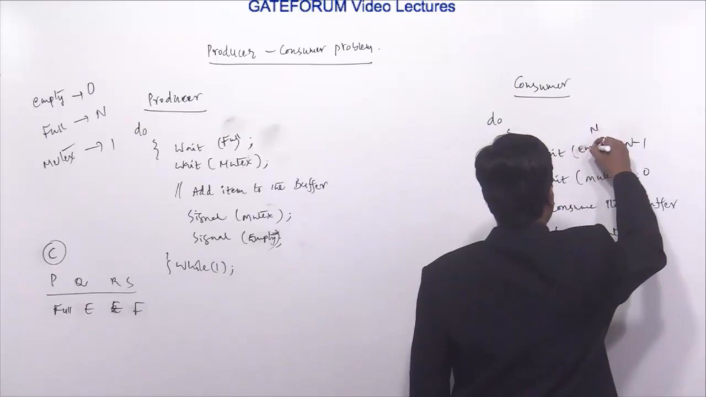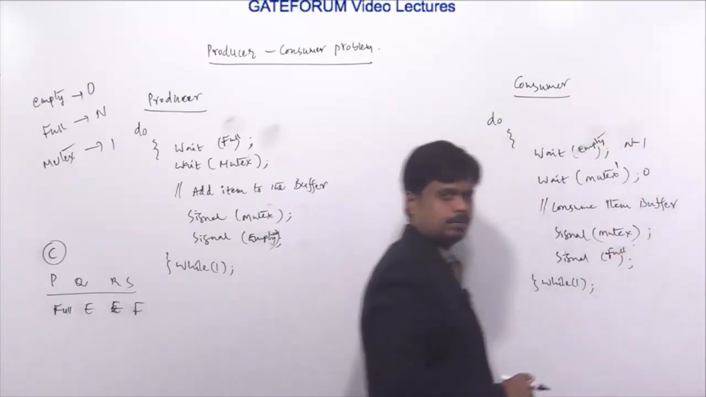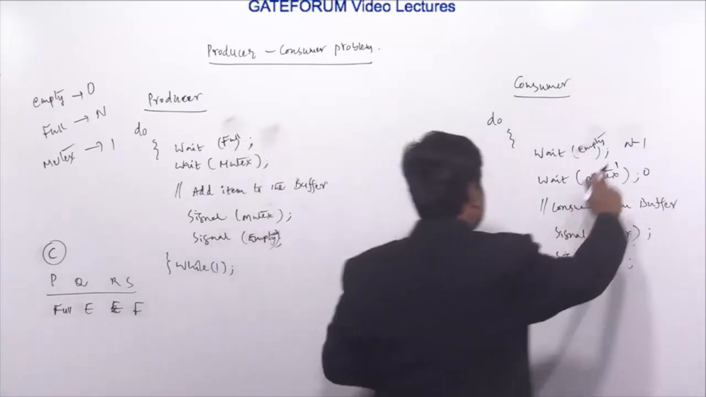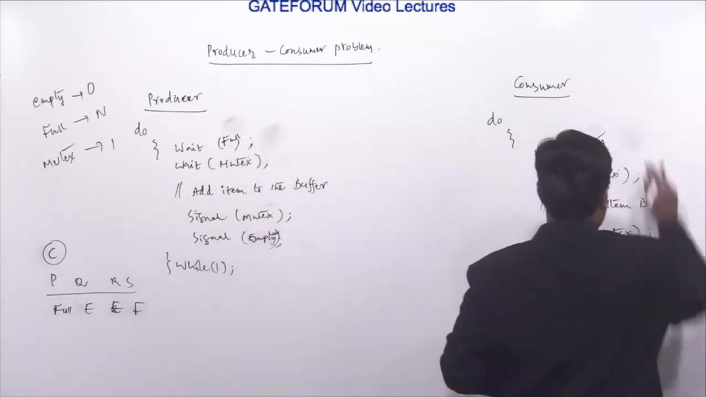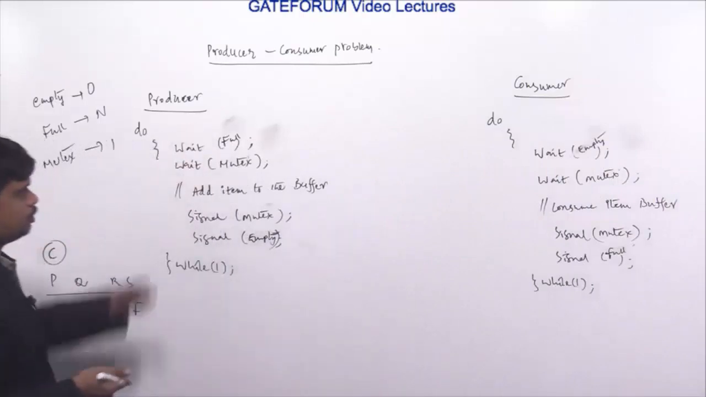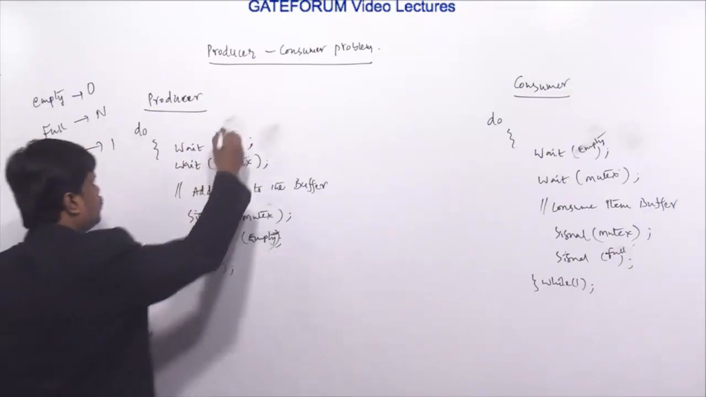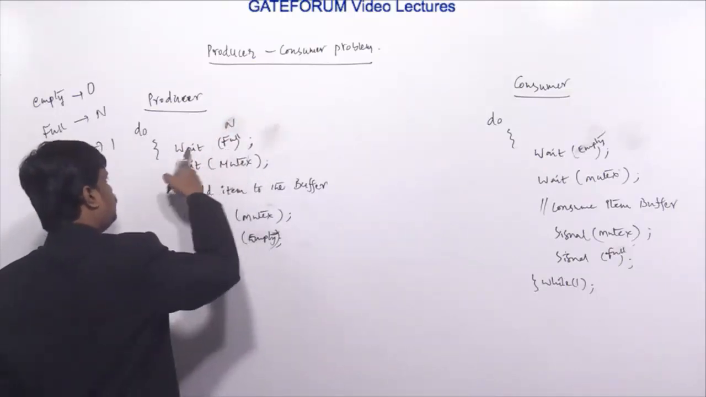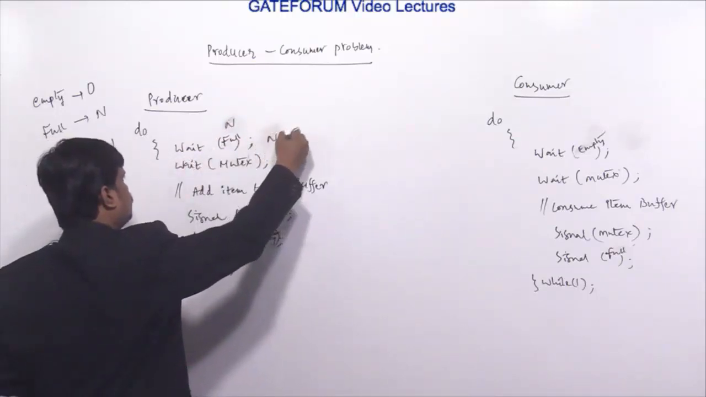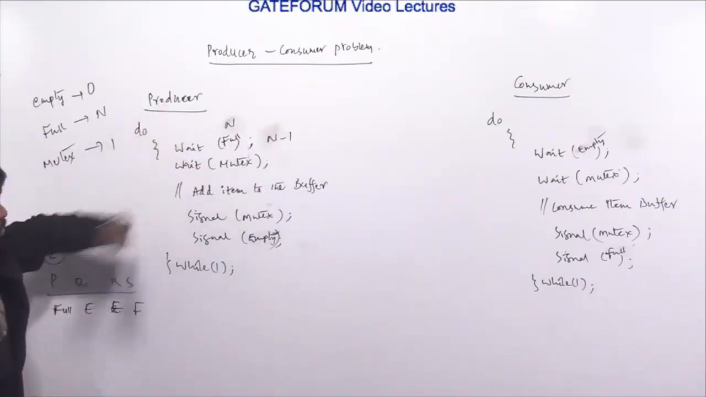So wait of empty and here signal of full. So these are the statements now. Let's execute this particular code now. Wait of full. Now the producer process starts execution. Wait of full. What is full? N. So full is N, and when I perform the wait operation on this it becomes N minus 1. So the first instruction of the producer process is successful.